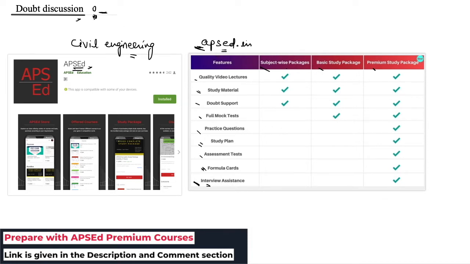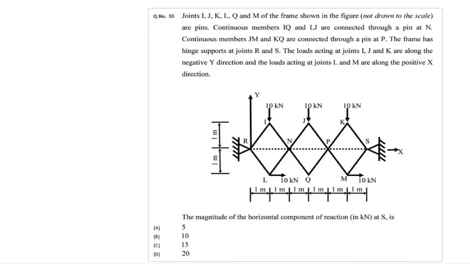So let's see today's questions. This doubt that is asked by a student is from GATE 2020, from the afternoon session. Here this structure is given, and we have to find out the horizontal component of the reaction at S. So at this point, we have to find out the horizontal reaction.